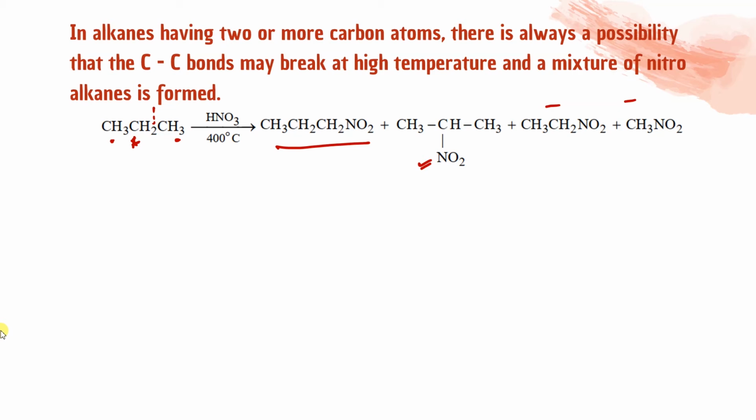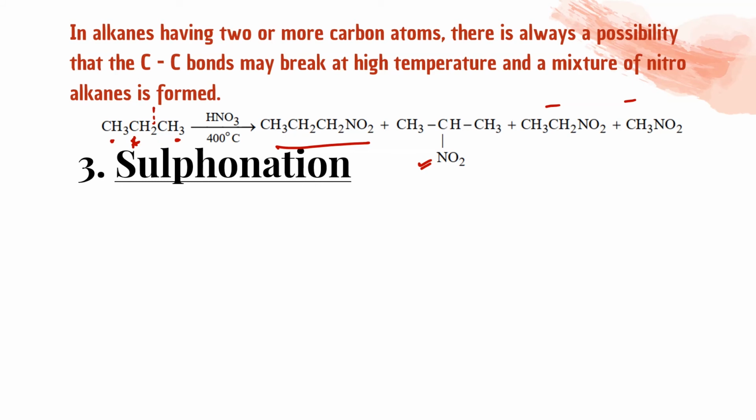Got it? So in that case, if we are using the high temperature, it will give you a mixture, and again the separation of these compounds is going to be very difficult. So that's why in general हम ऐसे reactions करते ही नहीं हैं. ठीक है. So what is the way for nitroalkanes? First you replace with halide, and then we will use. What I want to say is that to make any product, in general if you convert this into halide, it will give you a better yield. वो बहुत अच्छे से रिएक्शन होगा. We will know one by one. Okay.